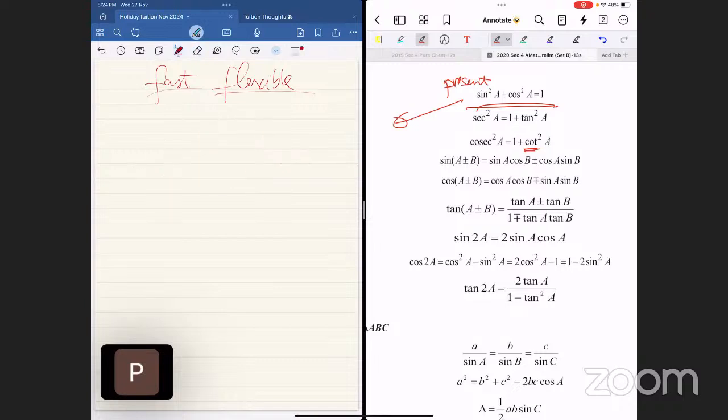Now, let's talk about the second guy here. What I am explaining to you, some people will say, what's the point? It is already here. I am trying to explain that the second guy comes from the first guy. In fact, the third guy also comes from the first guy.